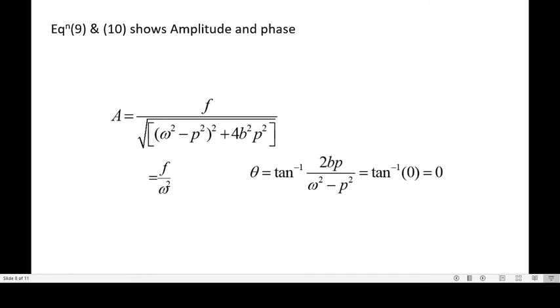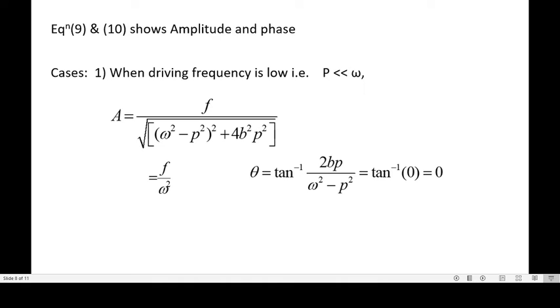Now the equations for amplitude and phase will be: a equal to f upon square root of (omega square minus p square) whole square plus 4b square p square. This is for amplitude. And the equation for theta will be tan inverse of 2bp upon (omega square minus p square). Now depending on these values of a and theta, or depending on the relation between p and omega, what is p? It is the frequency of external force. And what is omega? It is the natural frequency.